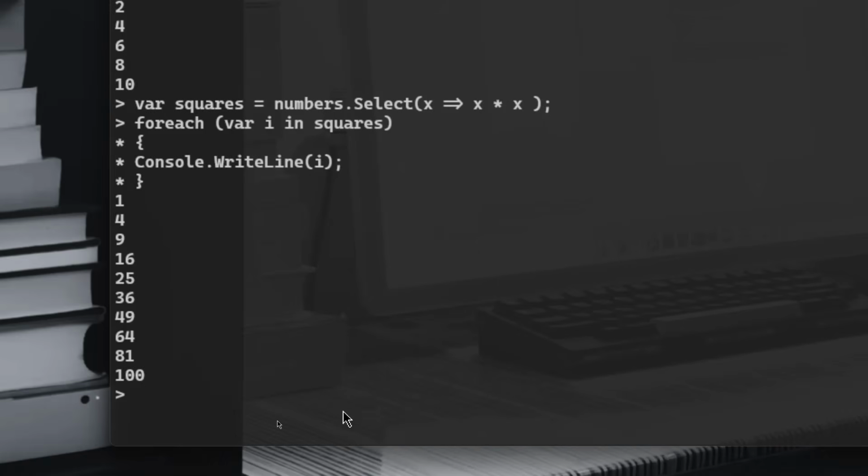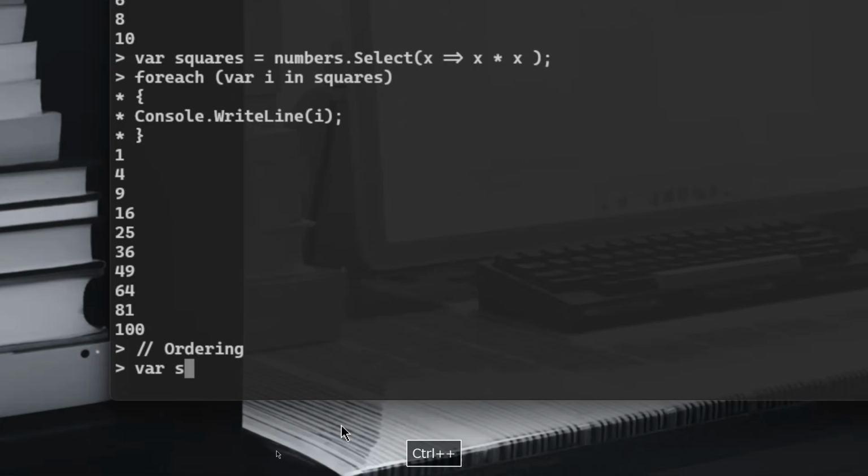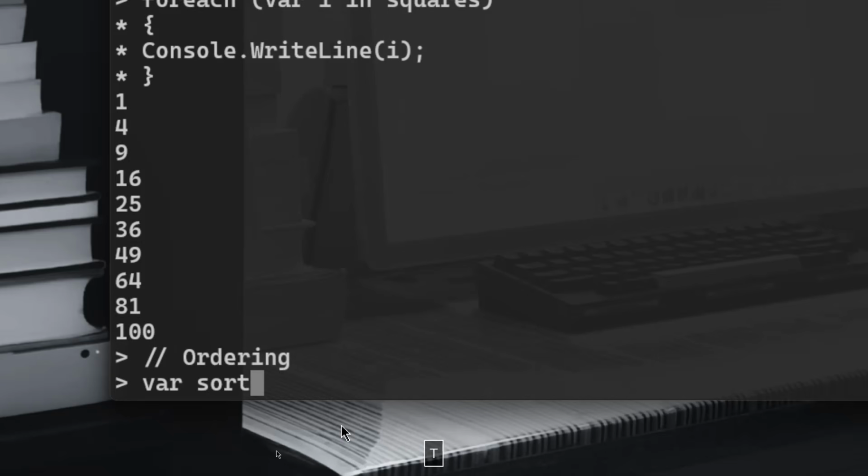By the way, you can do something very nice in LINQ: ordering, from the largest to smallest, or from smallest to largest. You have filtered, you have done projection, now we're doing ordering. Let's say I want a variable called sorted. Sorted in this case is equal to the numbers range from 1 to 10, and I will access a method called OrderByDescending.